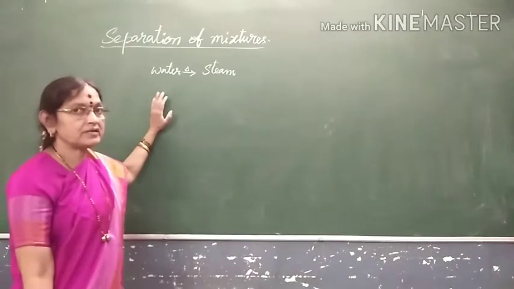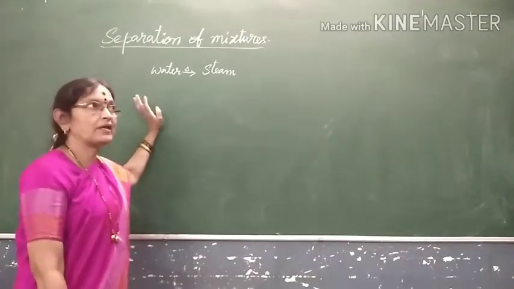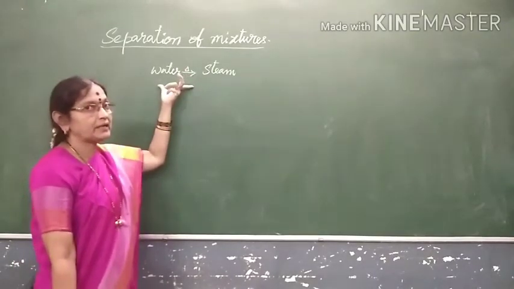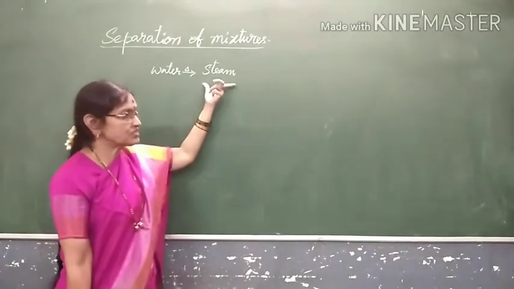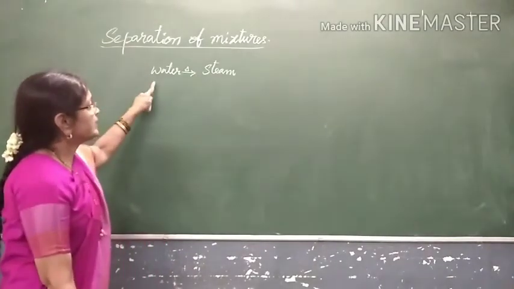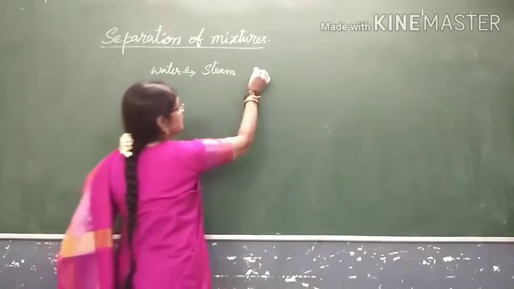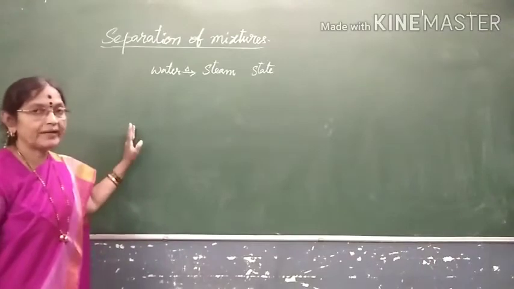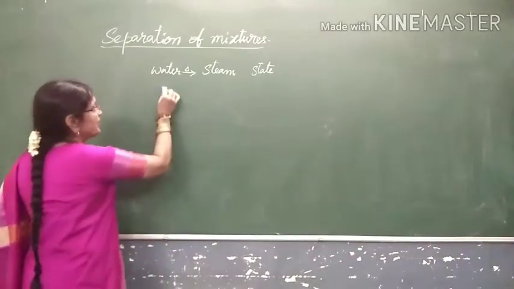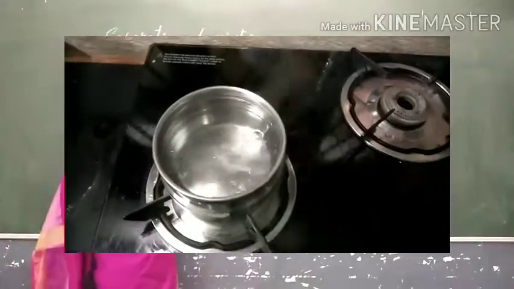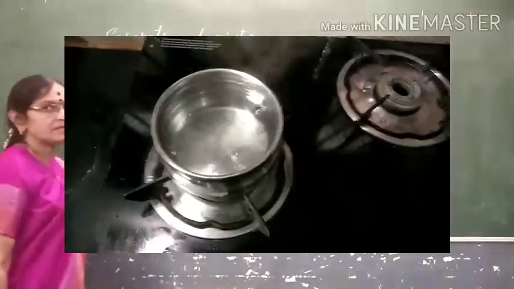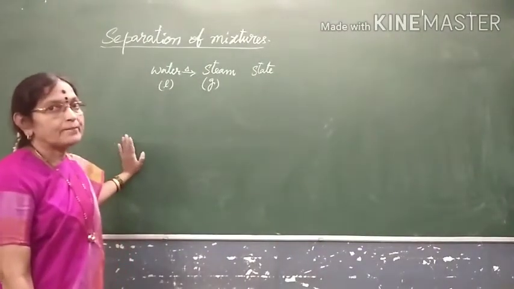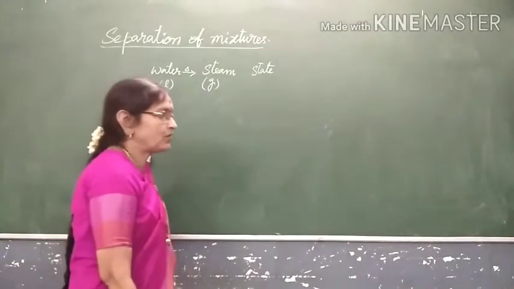In 5th class you have studied melting point, boiling point, what is boiling, what is melting. So when you are heating water, it is converted into steam. So the water state is changing. There are 3 states of matter: solid, liquid and gases. Here liquid is changing into gaseous form. In some other cases also you need heat energy. So there, based on the boiling points, you will be separating.